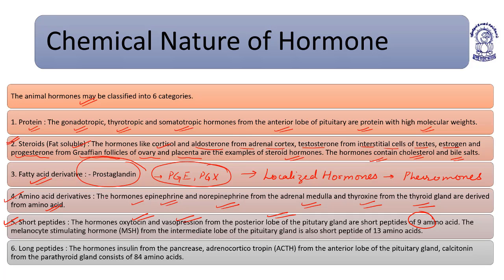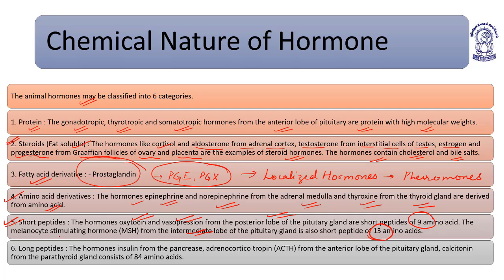The melanocyte stimulating hormone MSH from the intermediate lobe of the pituitary is also a short peptide hormone of 13 amino acids. Oxytocin and vasopressin are of 9 amino acids. They are secreted from the posterior lobe of the pituitary, and melanocyte stimulating hormone from the intermediate lobe of the pituitary is a short peptide of 13 amino acids.